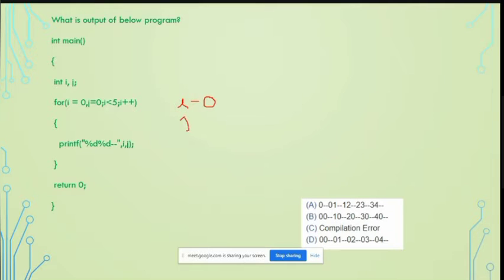Very good. So until I is 5. Yes. So I was 0 and J was also 0. But next time I got incremented to 1, but J did not get incremented. So J is not having any increment. Here you can see that the J value is not incremented; it was 0 and it is sticking to 0. So J 0 in all the places must be the output. I is increasing from 0 to 1, 1 to 2, 2 to 3 and 3 to 4. Okay, clear for all of you?